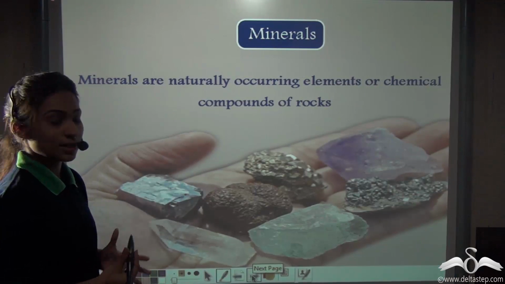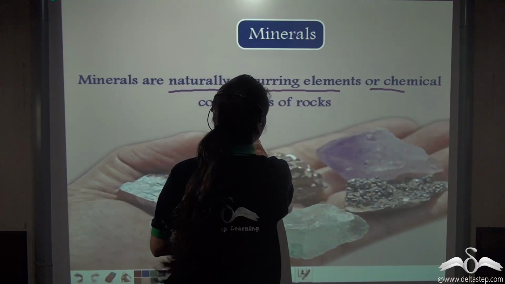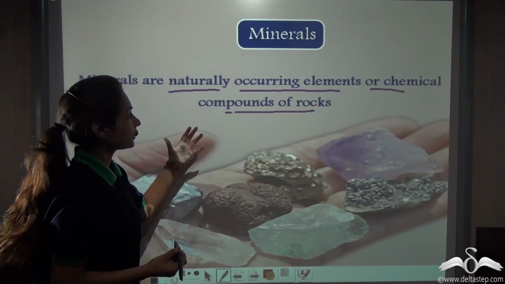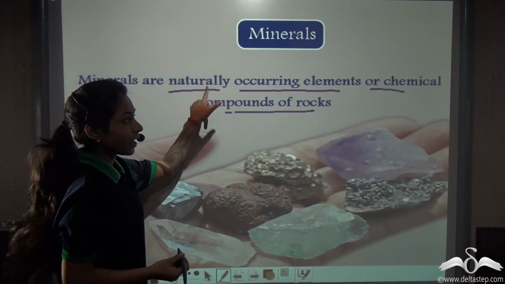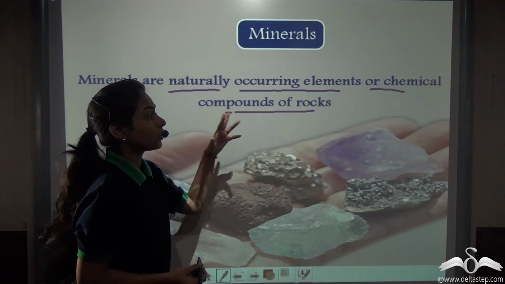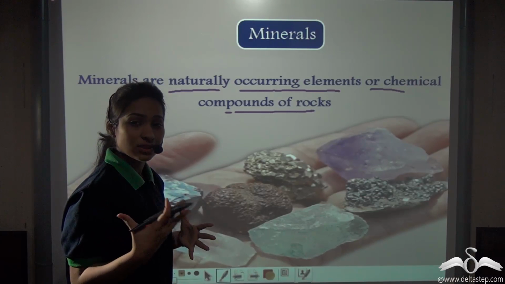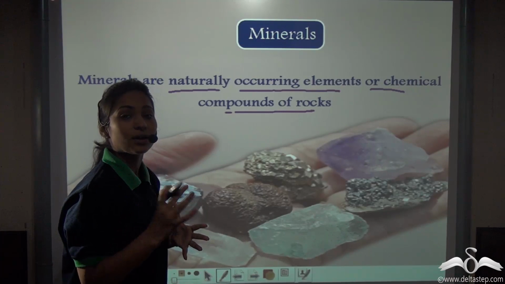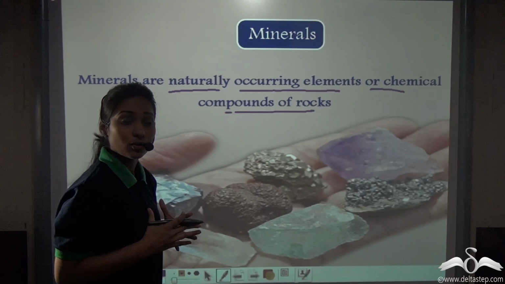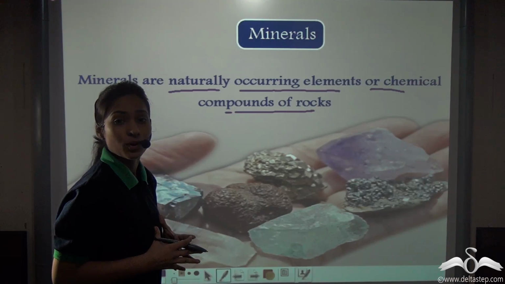Minerals are naturally occurring elements or chemical compounds of rocks. What are these? They occur naturally. They are elements or chemical compounds of rocks. These minerals exist in various forms. They are mostly solids with definite chemical properties. And do you know, there are around 2,500 minerals known to us.